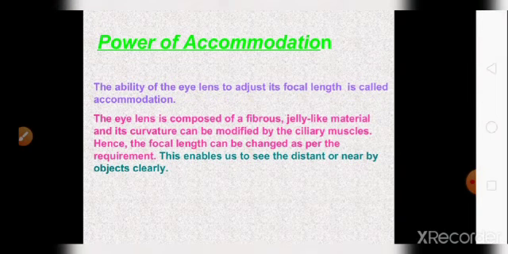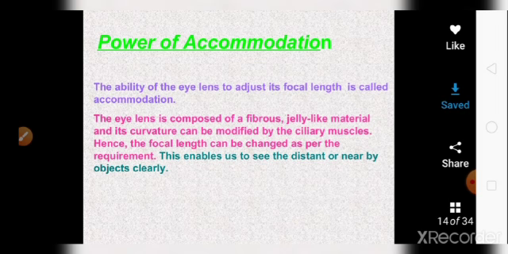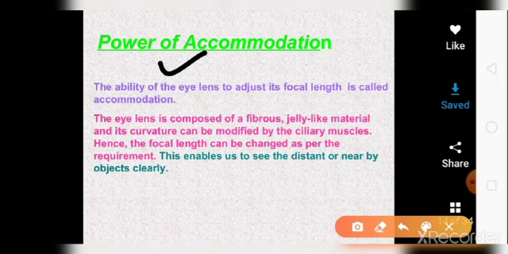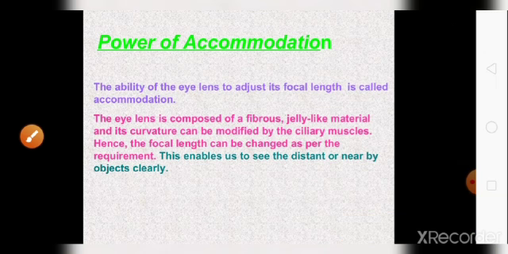Next, as I have told you, our eye lens has a special ability or property to adjust its focal length, and we have given a special name to this property, which is power of accommodation. Power of accommodation is the ability of the eye lens to adjust its focal length. जो एबिलिटी है आई लेंस की अपनी फोकल लेंथ को एडजस्ट करने की, दैट इज पावर ऑफ एकोमोडेशन. Now how the lens is being changed, or how the focal length of the lens is being changed with the